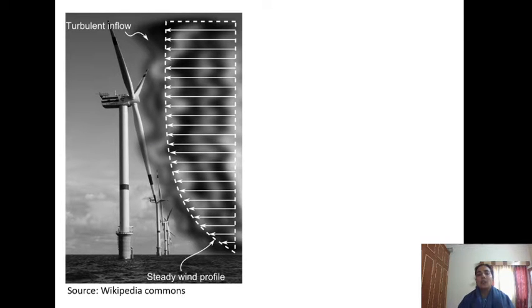Talking about the wind velocity profile, this is how it looks. At the bottom, we have the minimum velocity of air, and as we move to the top of the atmosphere, the velocity of wind goes on increasing. Why so? Because the bottom layer of air is experiencing frictional drag from the surface. This surface could be land or water. And this frictional drag goes on decreasing as we move higher in the atmosphere.